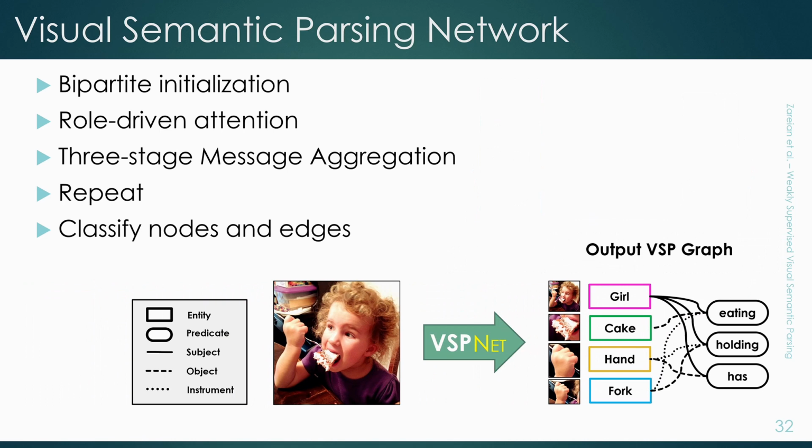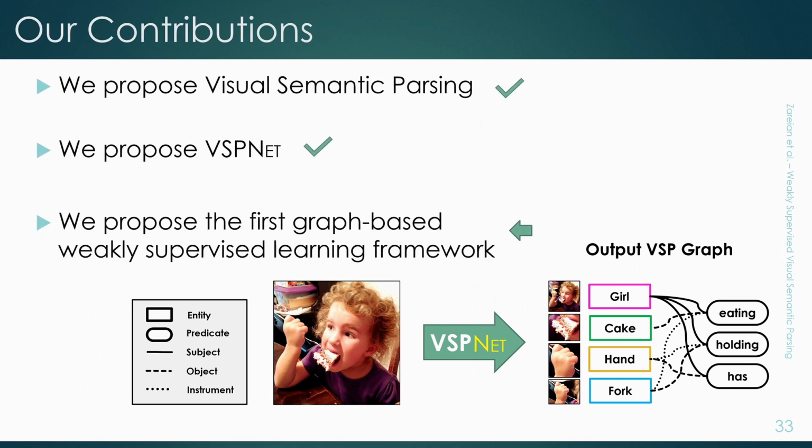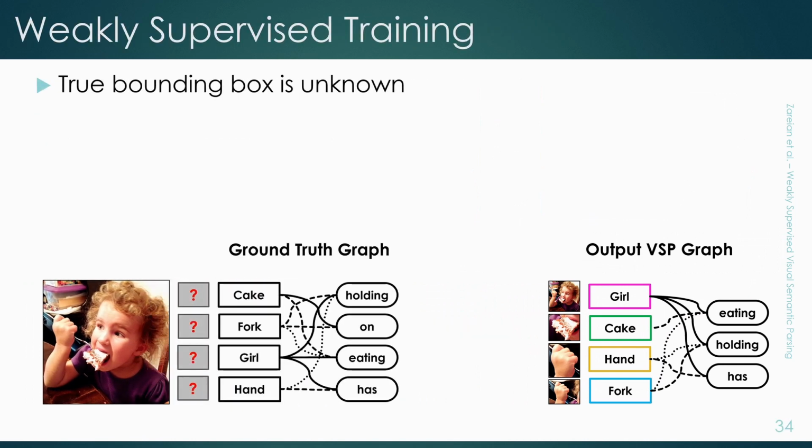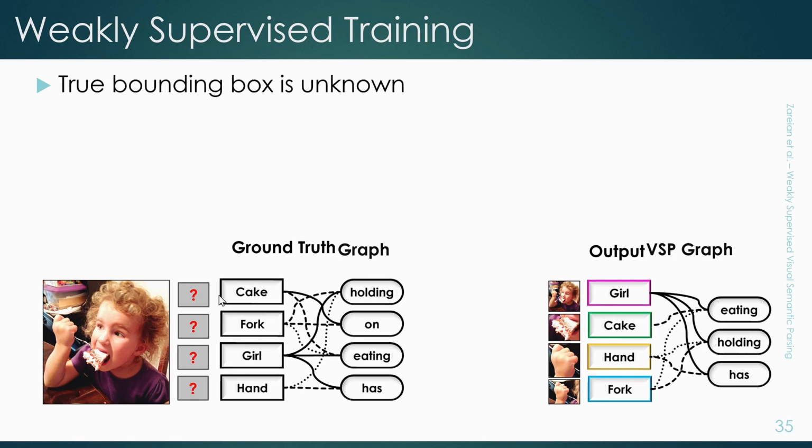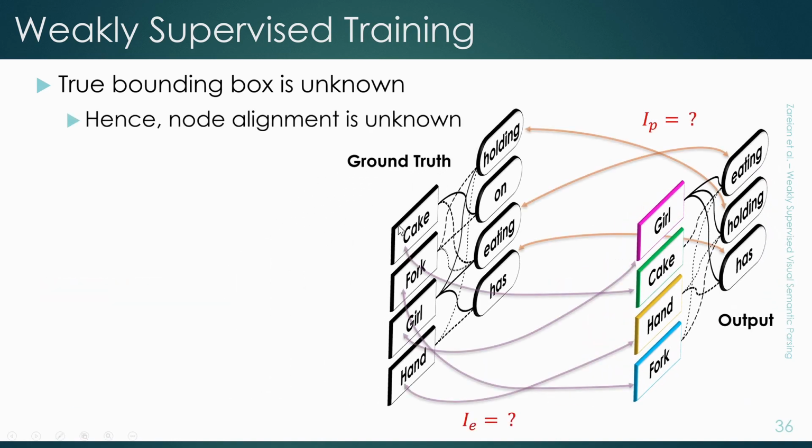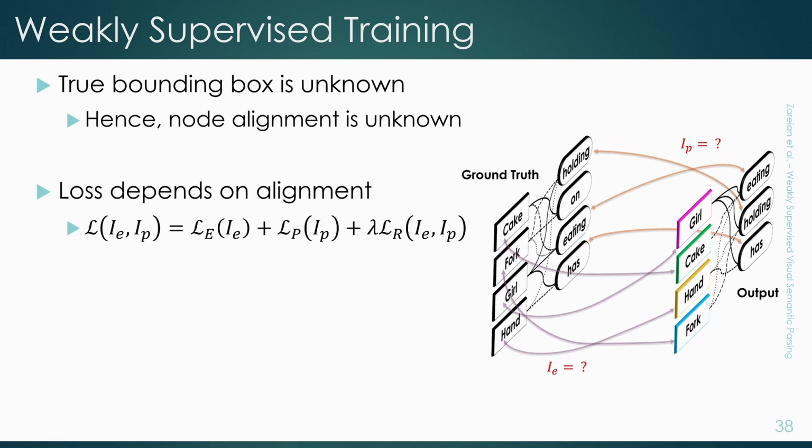Now, the next question is how to train it. In training, each image comes with a ground truth semantic graph, but in weakly supervised setting, bounding boxes are not provided for entities. This creates an alignment problem where we don't know what nodes in the ground truth graph correspond to what nodes in the output graph. The problem is, our objective function depends on this alignment.